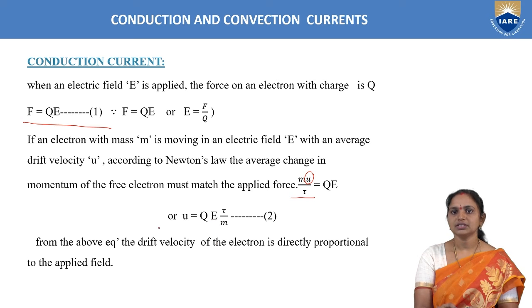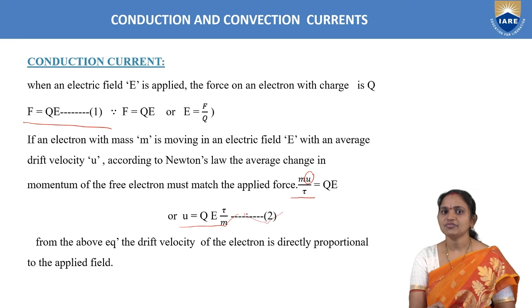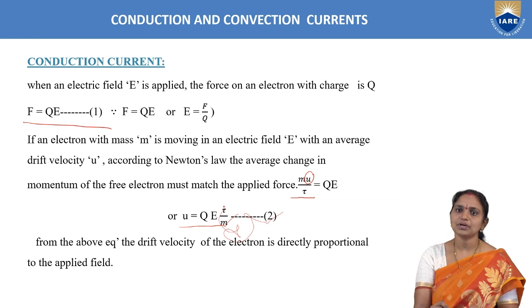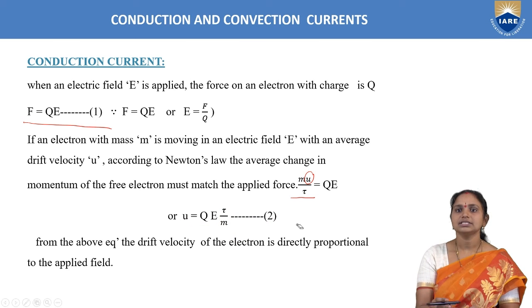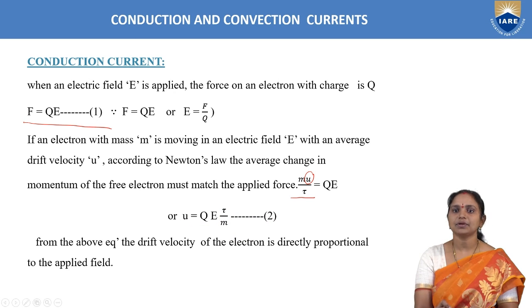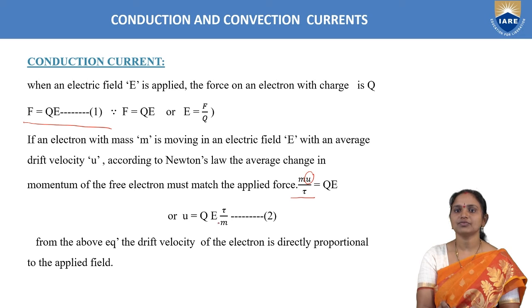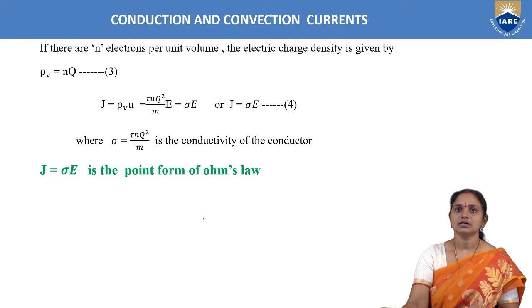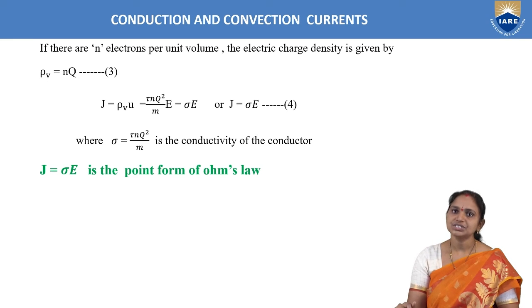So now if you observe this equation, here U is nothing but drift velocity. This drift velocity is directly proportional to the applied field. This drift velocity U is directly proportional to the electric field E here. Okay, right. Now from this, finally we need the charge density term.